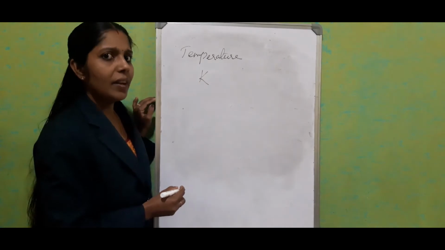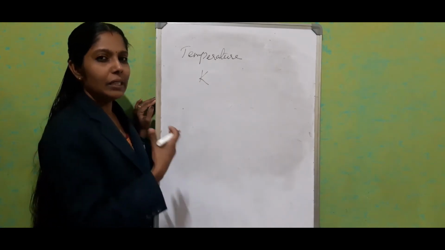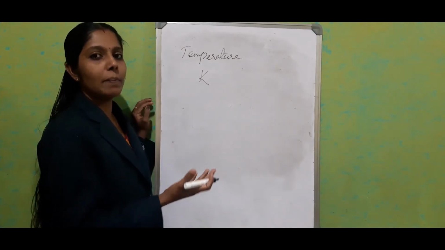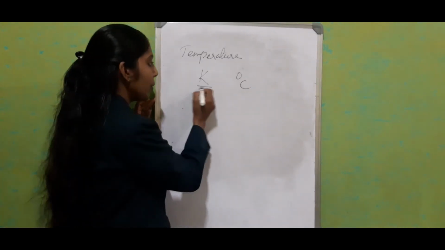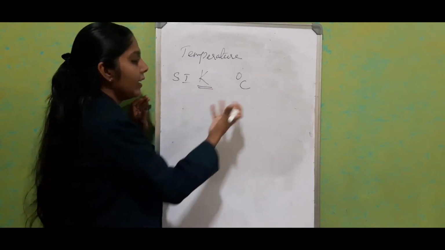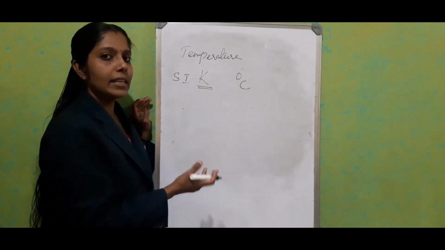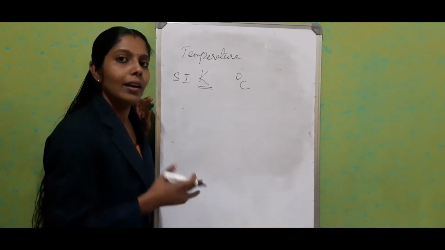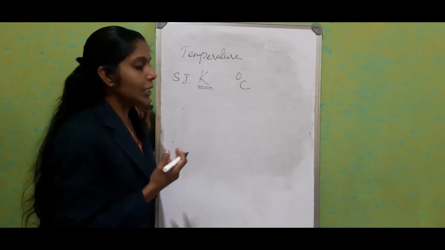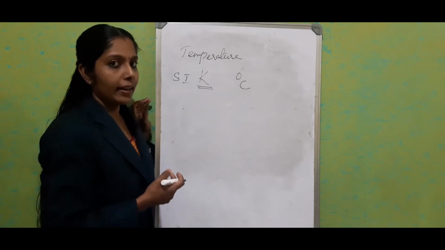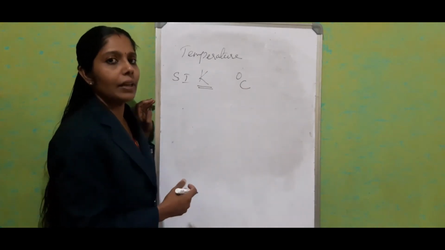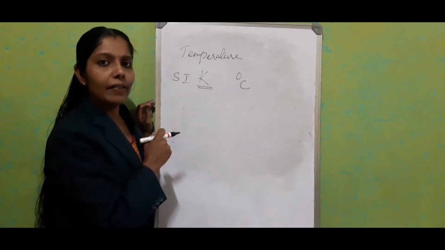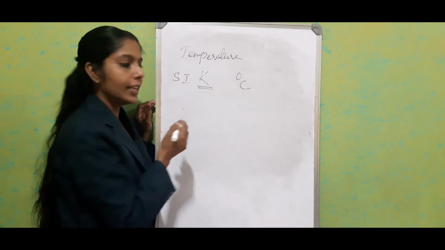But commonly, in normal cases, we always use temperature in terms of degrees Celsius. But the SI unit is Kelvin, and we commonly use degrees Celsius. And we studied one more unit for this, that is degrees Fahrenheit. But here we are using either Celsius or Kelvin. How can we connect Kelvin and degrees Celsius?